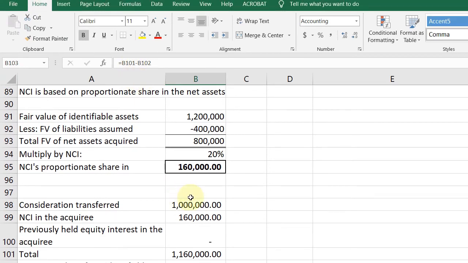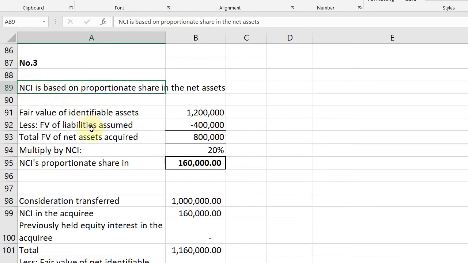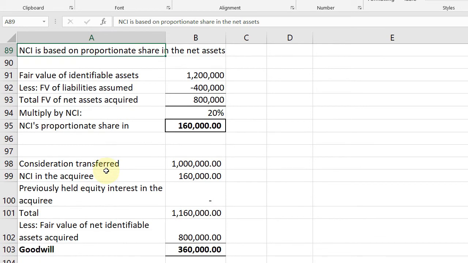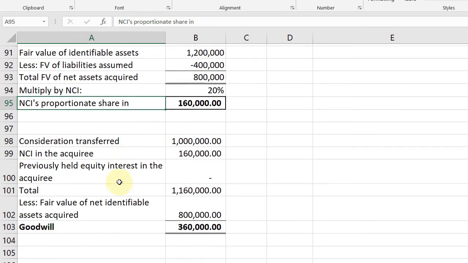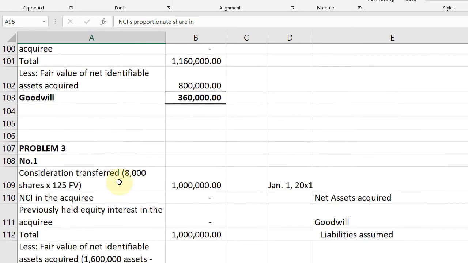You just have to follow the flow of the problem kung siya ba ay at fair value or based on proportionate shares in the net assets. Pag proportionate share, you have to compute for the fair value of the net assets acquired, multiply mo lang yung percentage in NCI, then makukuha mo na yung NCI's proportionate share in the assets. Okay? So, yan. So, that ends problem 2.